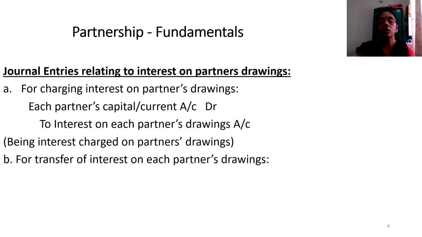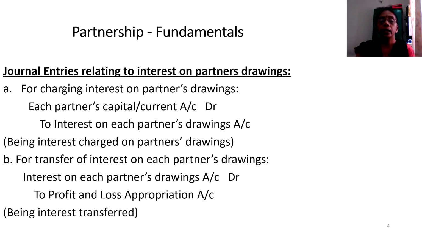And this interest on each partner's drawings account, being a nominal account, automatically has to be closed at the end of every year. So in order to close this interest on each partner's drawings account, the entry would be interest on each partner's drawings account debited to profit and loss appropriation account. Here the profit and loss appropriation account represents the extension of the profit and loss account that will be prepared exclusively for partnership as well as for any joint stock company.